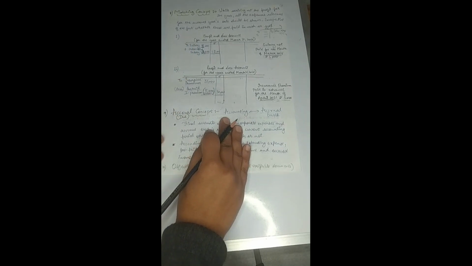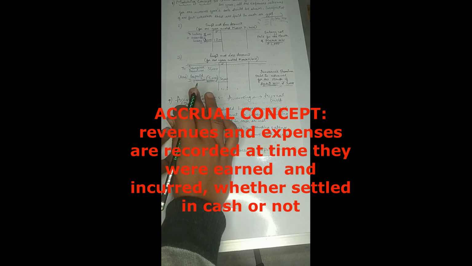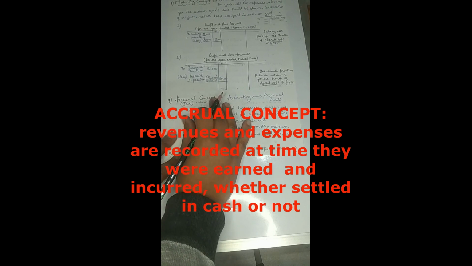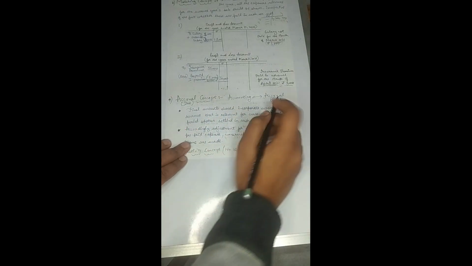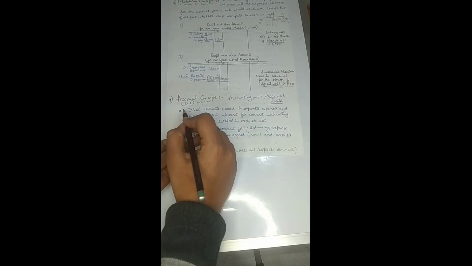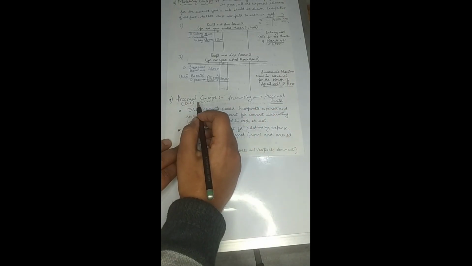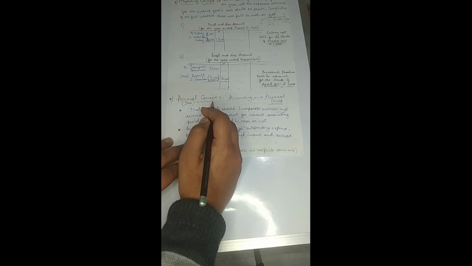The next and very important concept is the accrual concept. The whole system of accounting is based on the accrual basis and not on the cash basis. Accrual means due or lying outstanding.